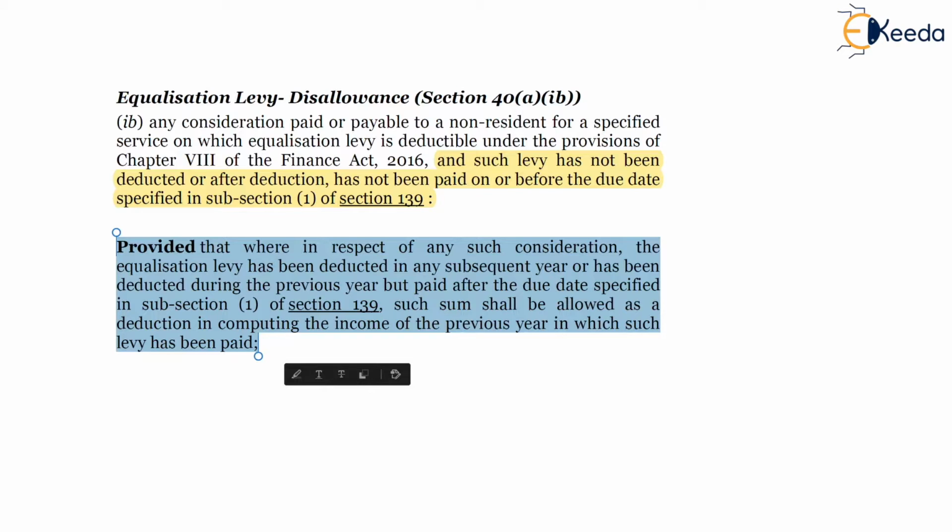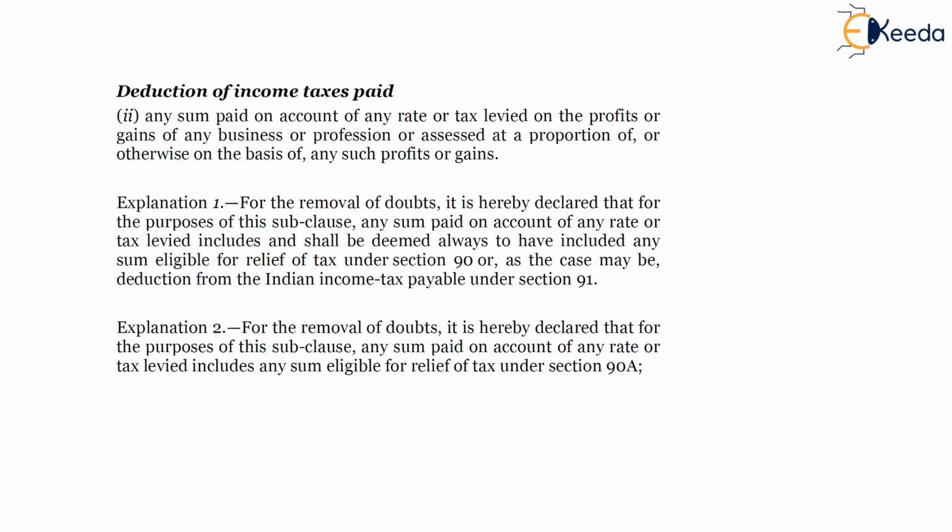Now friends, the next provision is related to disallowance of income tax paid, which is covered under section 40A(2), wherein any income tax paid, surcharge paid, education cess paid, health and education cess paid, or penalty paid by the assessee won't be allowed as deduction in the hands of the payer.